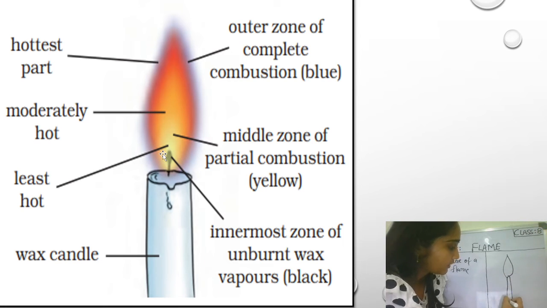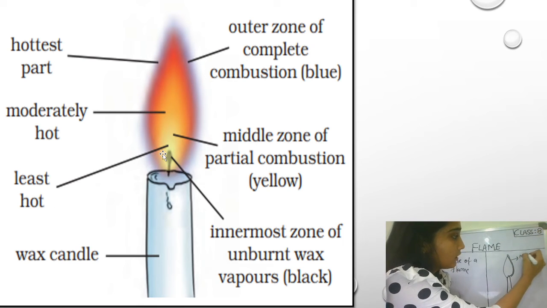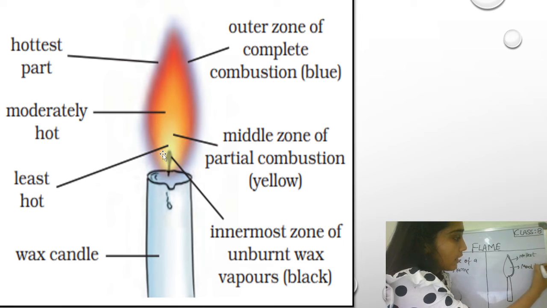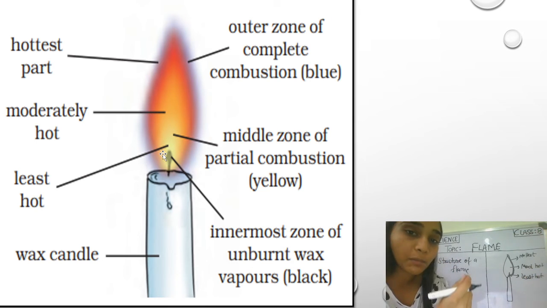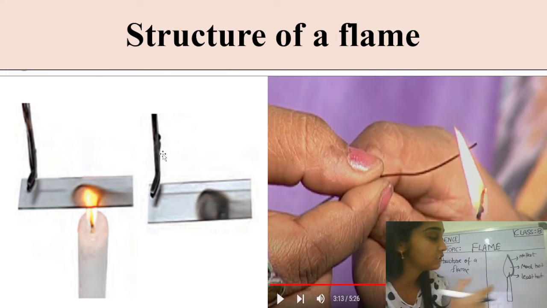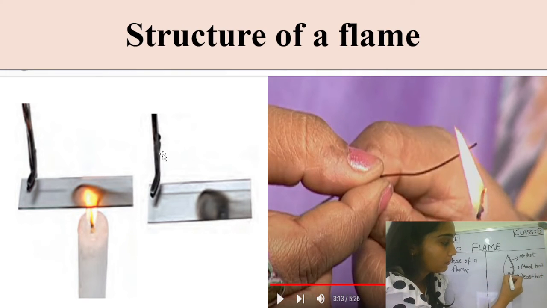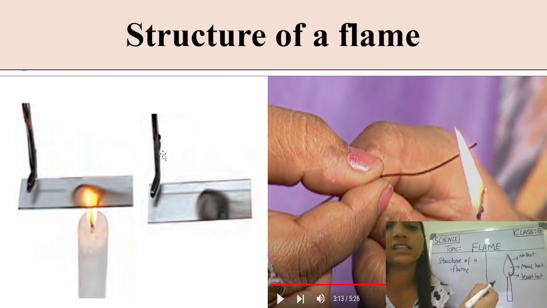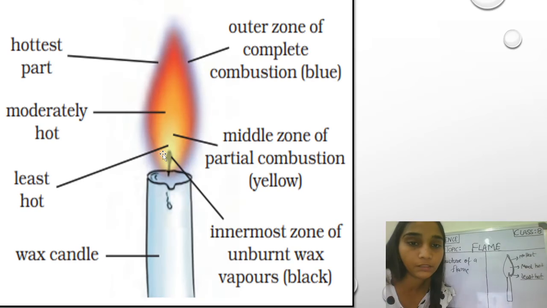So it has different regions: the outer part is the hottest part, in the middle we have the moderately hot part, and at the end is the wick, which is the least hot part. And students, the black carbon which you were seeing in the previous image is due to incomplete combustion in the least hot part. This releases the black particles.